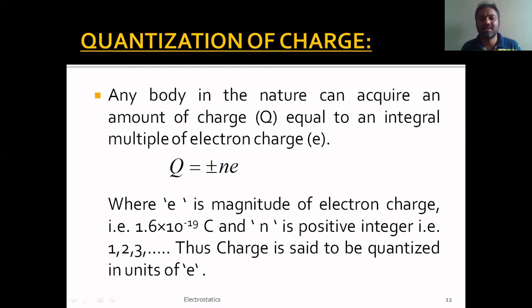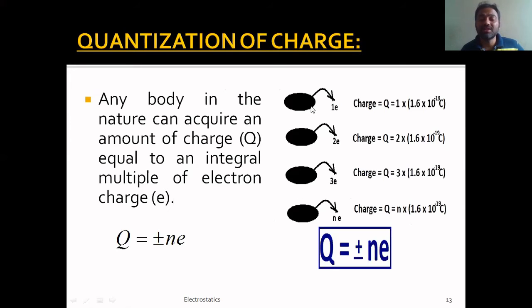So what does this mean? The statement is fine: the charge on any object is an integral multiple of electron charge, which mathematically is written as Q is equal to plus or minus Ne. But we will try to understand the quantization of charge in detail.